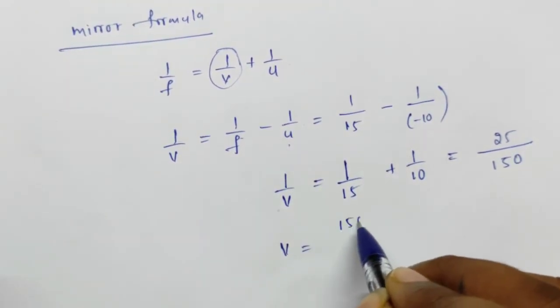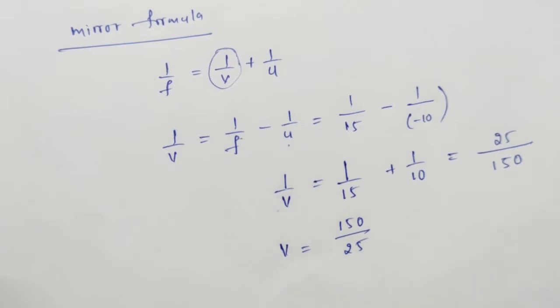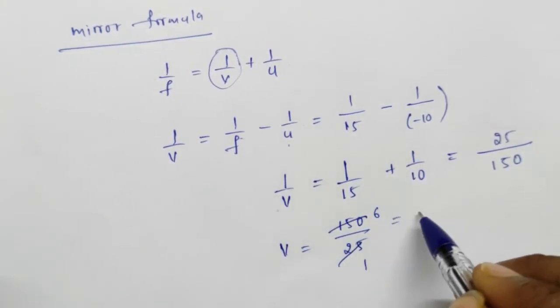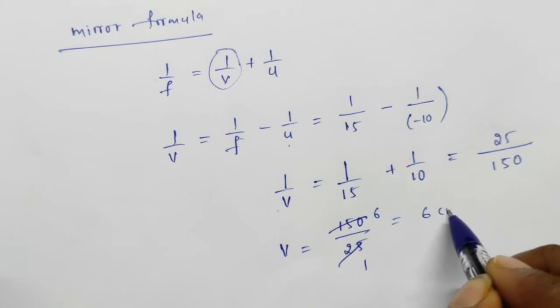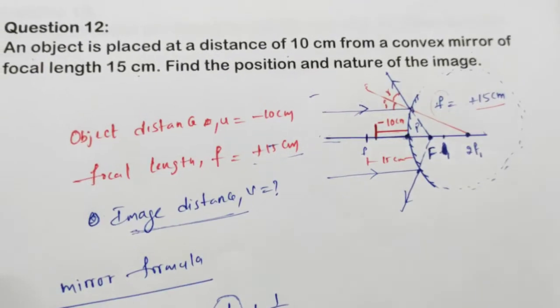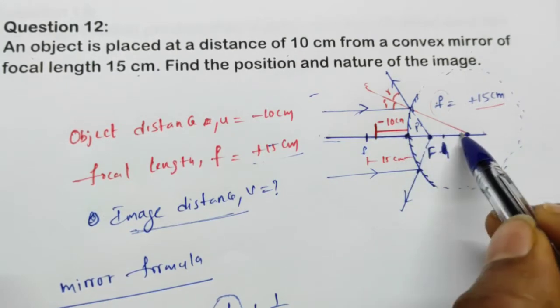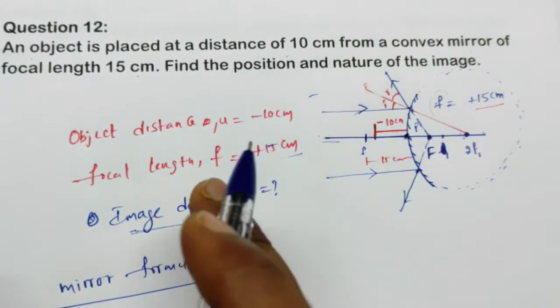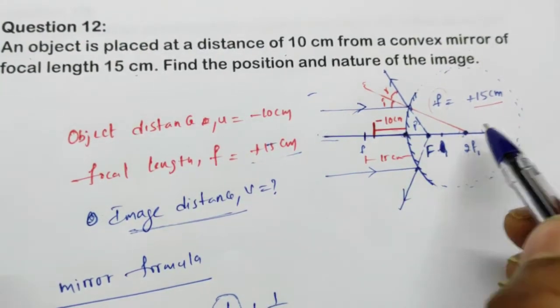v = 150/25. So 150 by 25 is 6. So v = 6 centimeters, which is plus. That means the image is formed on this side. We already said that: from the pole, this side means plus, this side means minus. So the image is formed on this side.